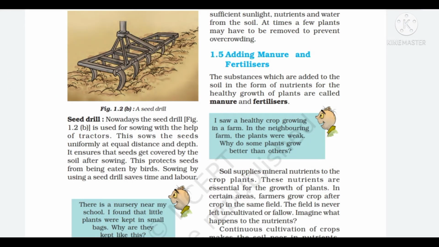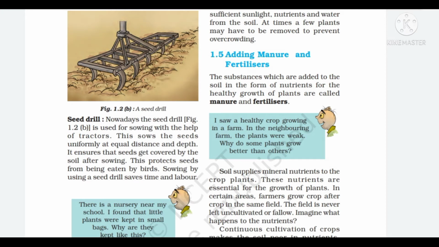Second is the seed drill. Nowadays, the seed drill is used for sowing with the help of tractors. This sows the seeds uniformly at equal distance and depth. It ensures that seeds get covered by the soil after the sowing.